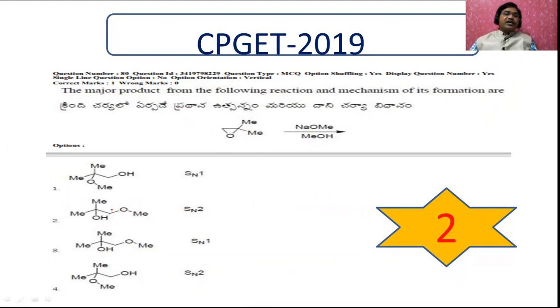See here, in the second option, you can see the OH is present here, that is a tertiary carbon atom, and here that is going to be the ring opening, and here the other one with the methoxide is added. That's why simultaneous substitution and ring opening takes place. That's why it is going to be an SN2 reaction, SN2 mechanism, and the product is this one.